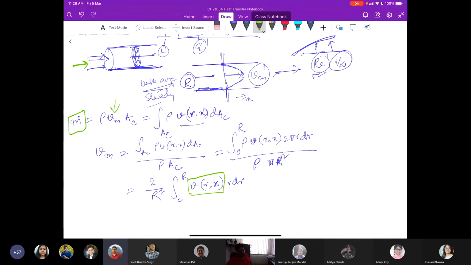So the temperature of the fluid at any cross section would change from the surface temperature at the wall to some maximum or minimum, depending on the situation, at the center. So if that is being heated, we have a minimum temperature at the center line. Agreed?